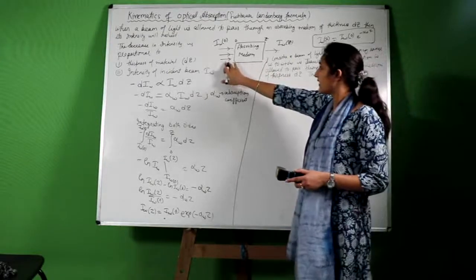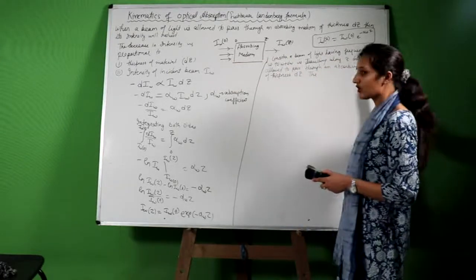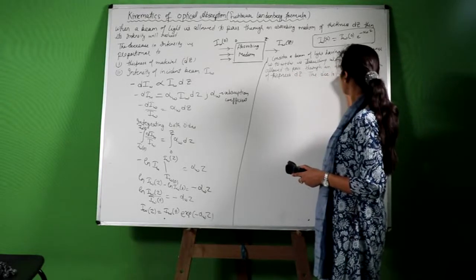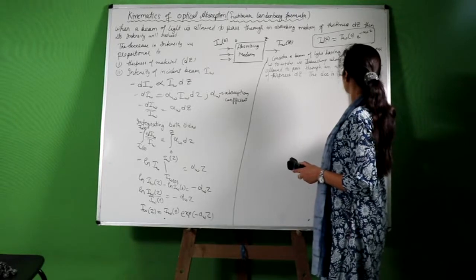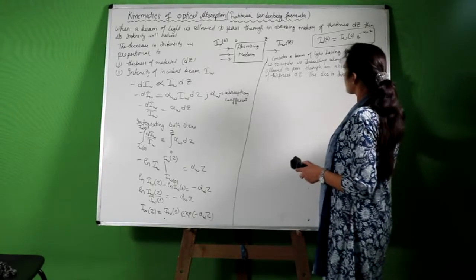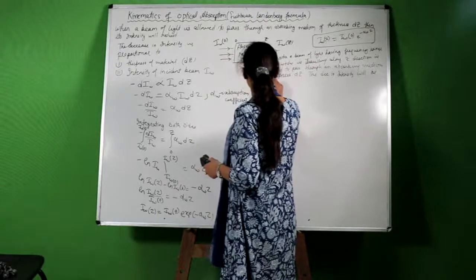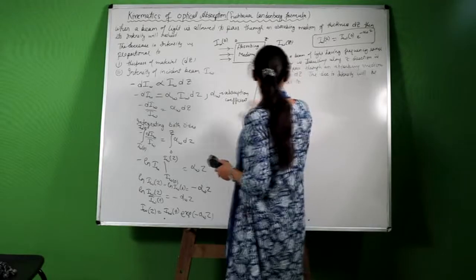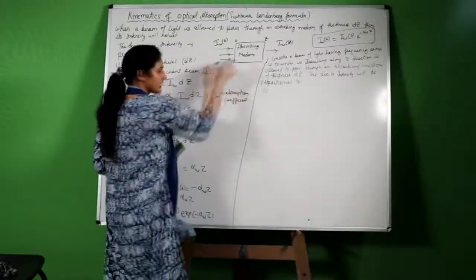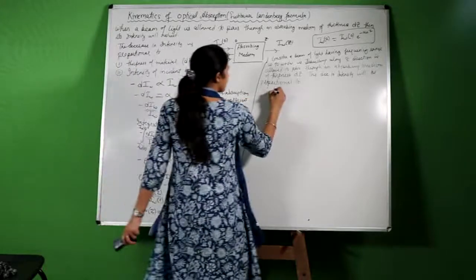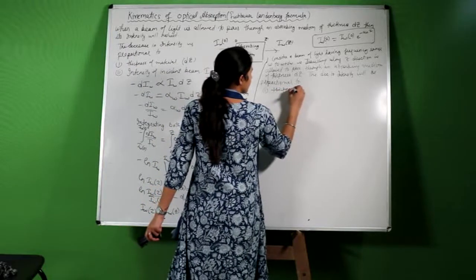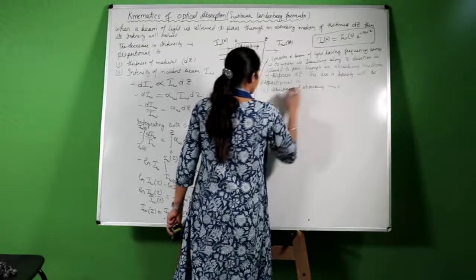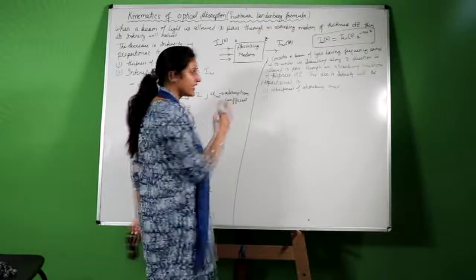We know that after passing through the absorbing medium, its intensity will decrease. Now the decrease in intensity will be proportional to the first factor. The first factor will be the same, the thickness of the absorbing medium. The second factor will be the intensity of the incident light.